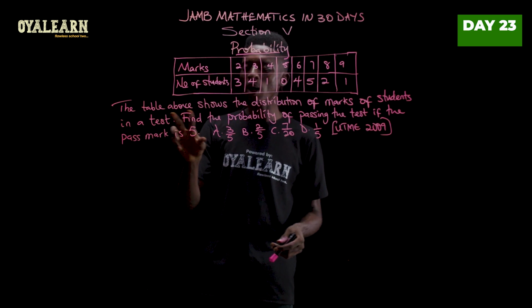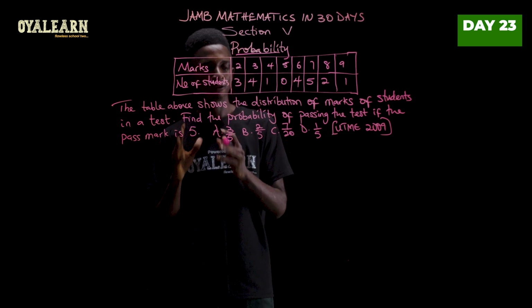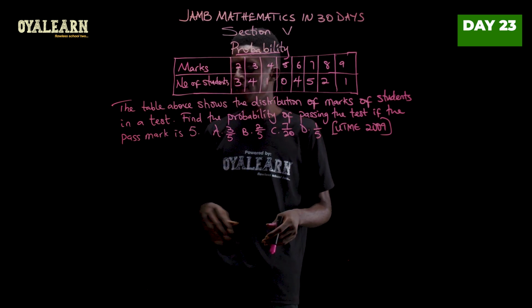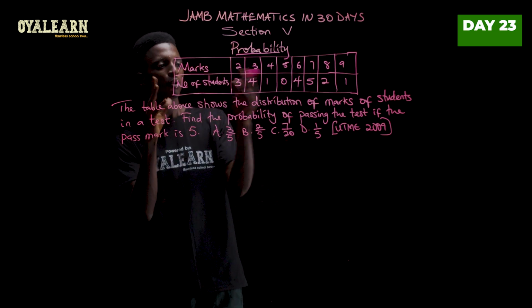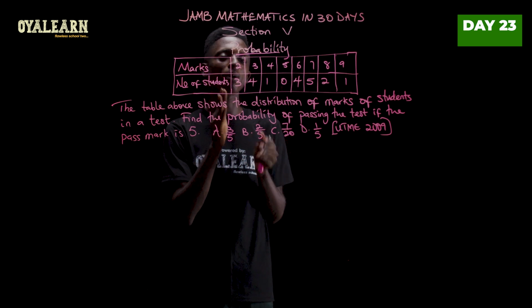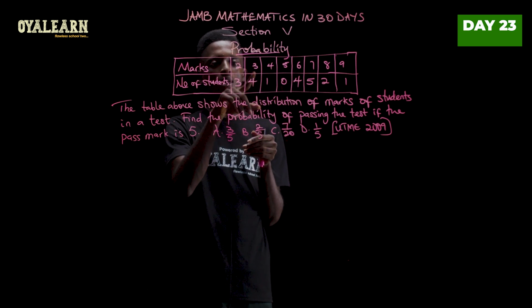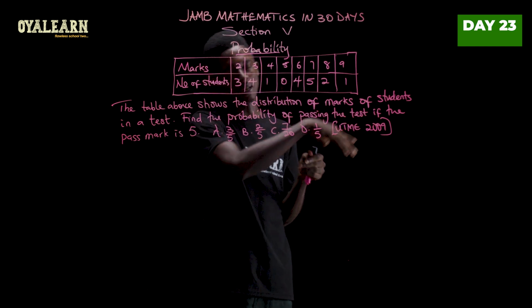D. The table above shows the distribution of marks of students in a test. Find the probability of passing the test if the pass mark is 5. So when we look at the table, we see the marks from 2 all the way to 9, and then the number of students that scored each of those marks. So from 2 marks, we have 3 students, 3 marks is 4 students, and on like that.